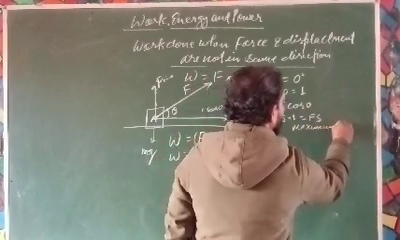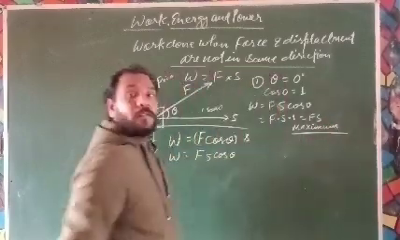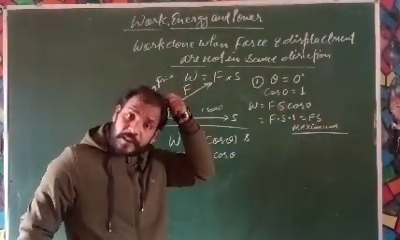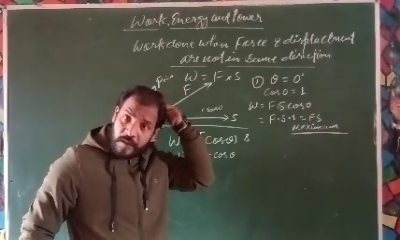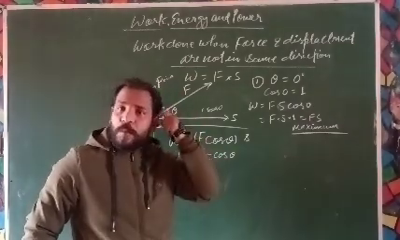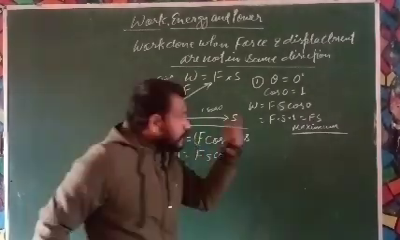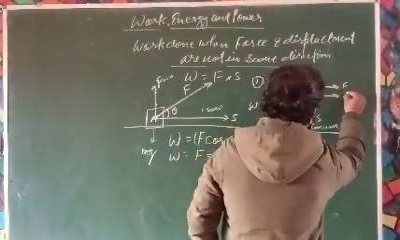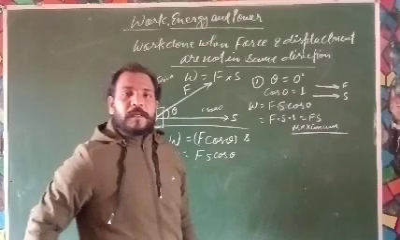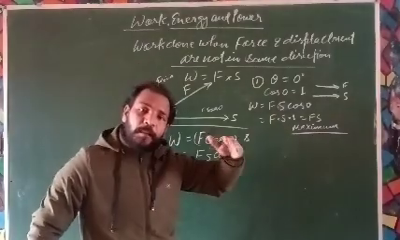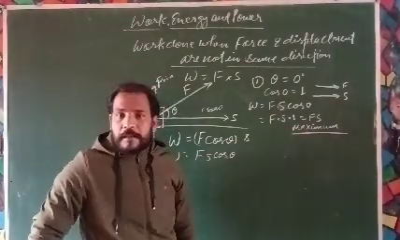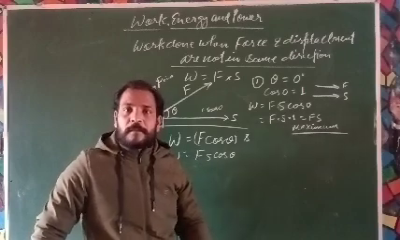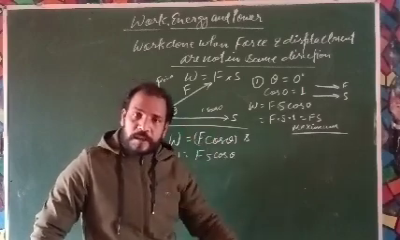The condition of maximum work done, Fs, is when theta is equal to 0 degree, means the direction of force and displacement are both in the same direction, means the force and displacement are parallel to each other. In that condition, work done will be maximum. That is positive work done.